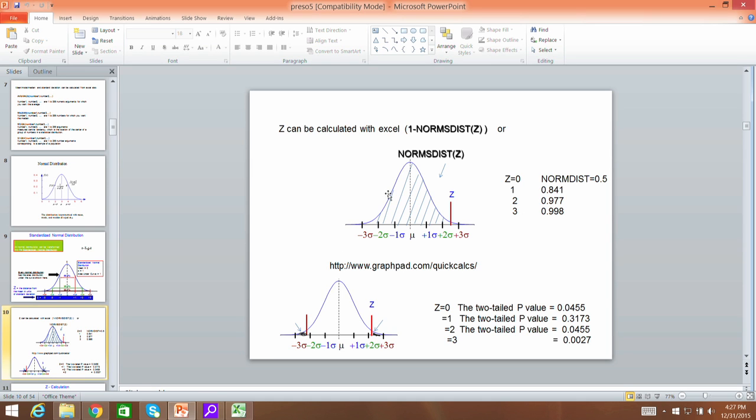Whereas Excel gives this area, GraphPad gives you the area outside on both sides, that is called two-tailed. So, when I give Z is equal to 1, it gives me these two areas. Suppose I want to know only one side of it, I just divide by 2 to get the area on only one side of it, understand.